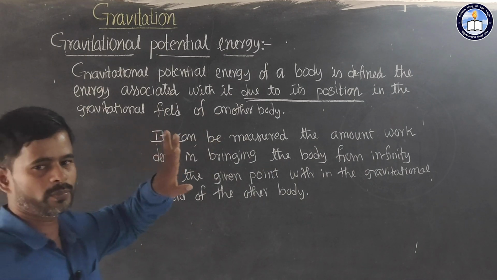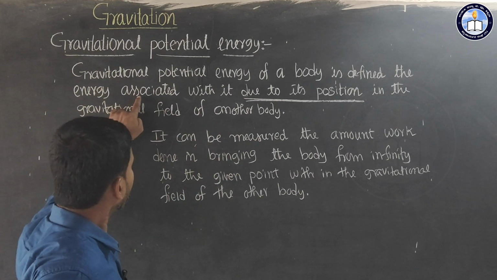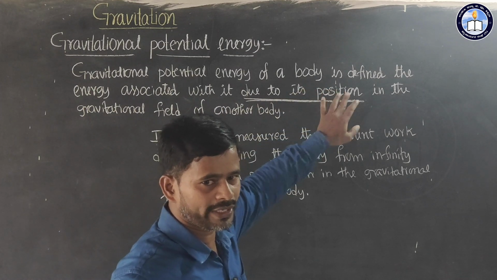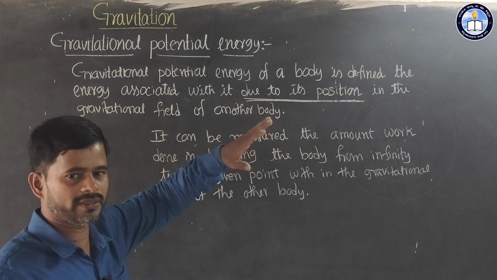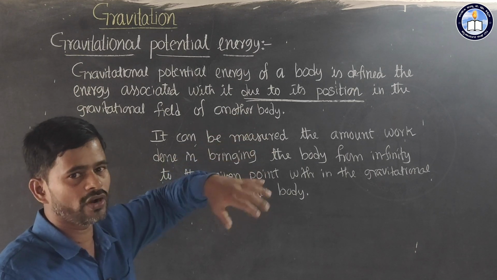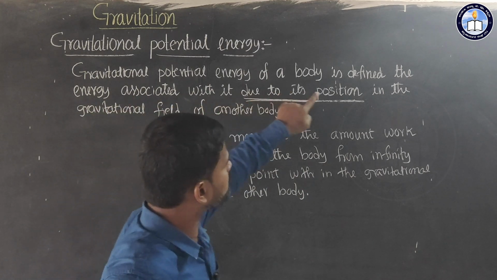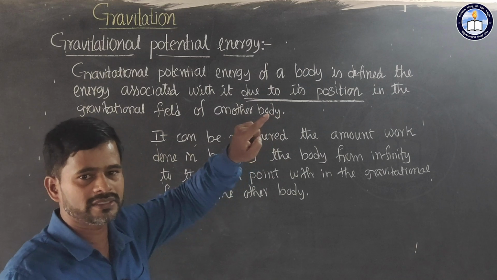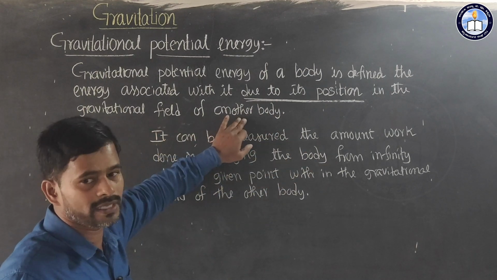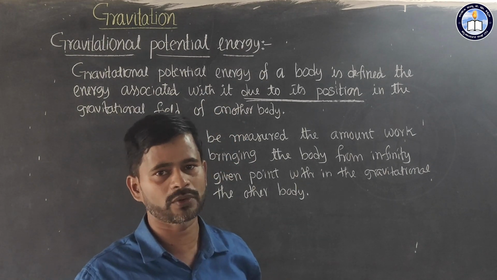Due to its position. A body gains energy by virtue of its position, here in the gravitational field of another body. Now, how can we measure this gravitational potential energy?